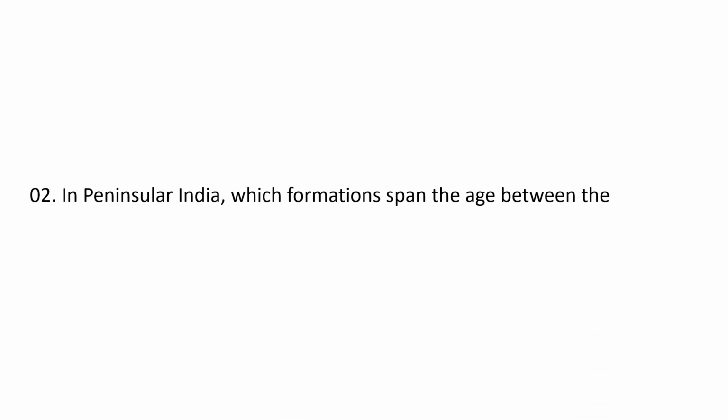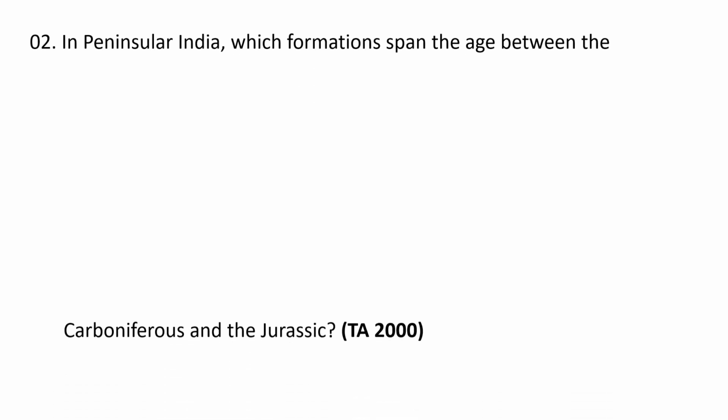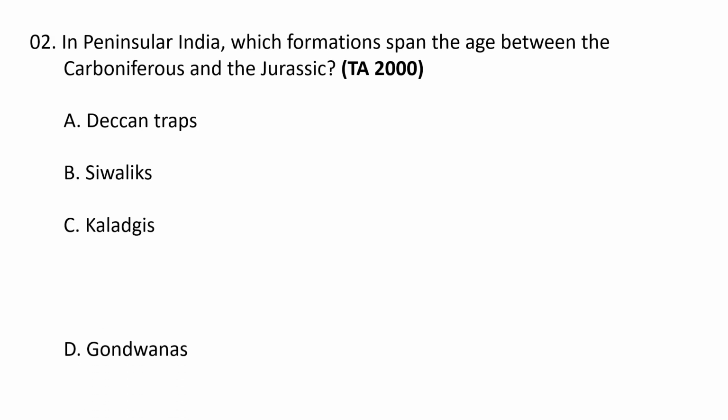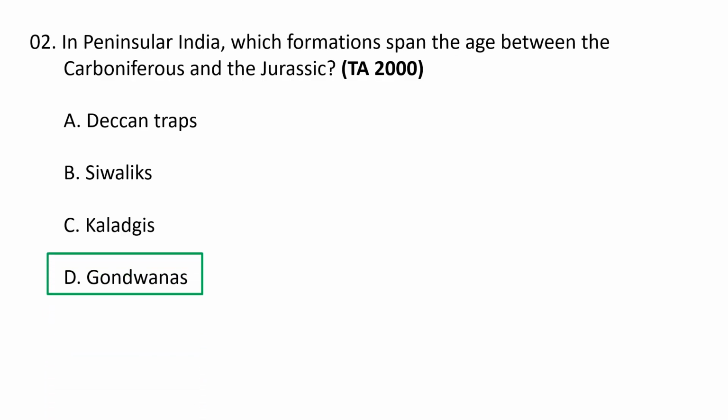Next question. In peninsular India, which formations span the age between the Carboniferous and the Jurassic? The options are A. Deccan Traps, B. Siwaliks, C. Kaladgis, D. Gondwanas. The correct option goes as D. Gondwanas. Gondwana was a supercontinent that existed during the Carboniferous and Jurassic periods. It formed a part of Pangaea and later broke up, with the western half, that is Africa and South America, separating from the eastern half, that is Madagascar, India, Australia and Antarctica in the Jurassic. So in peninsular India, the Gondwanas span the age between the Carboniferous and the Jurassic. D is the correct option.